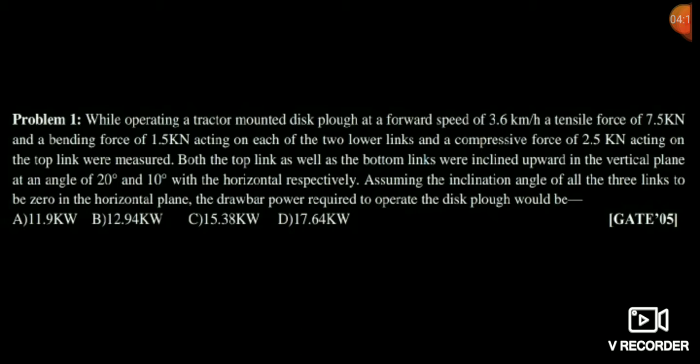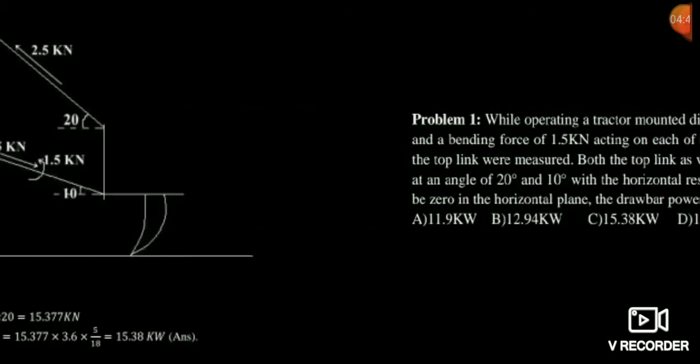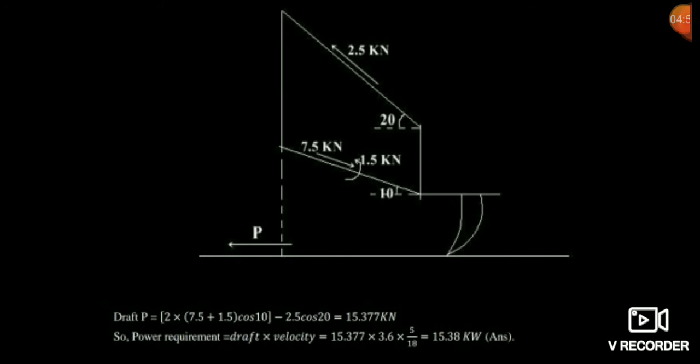Now friends, see the question, then it will be a little bit clearer. Here in this question it says the speed is 3.6 km per hour, a tensile force of 7.5 kN, bending force of 1.5 kN acting on each of the lower links, and a compressive force of 2.5 kN acting on the top link. Both the top link as well as the bottom links are inclined at 20 degrees and 10 degrees with the horizontal, the inclination of the 3-point linkage is 0, and it is asking for drawbar power. Friends, whenever you see such a question with many forces acting, you get a little confused. Everyone can get confused. That is nothing big.